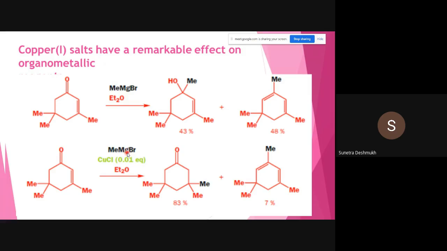So here you can see the methyl group from the magnesium reagent is getting attached here at the first position. Okay, you have to consider this as the first position: first, second, third, and fourth. So the methyl group is going to attach here at the first position, and hydrogen got attached over here. So we have reduced the carbon-carbon double bond, but we cannot say this is a reduction